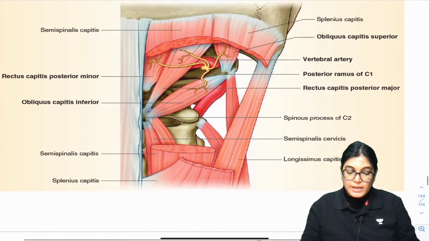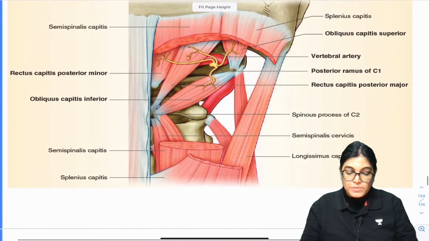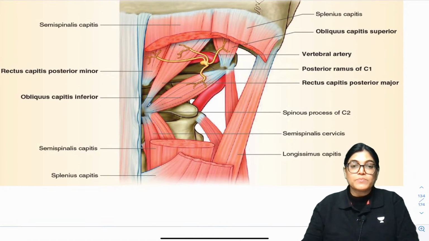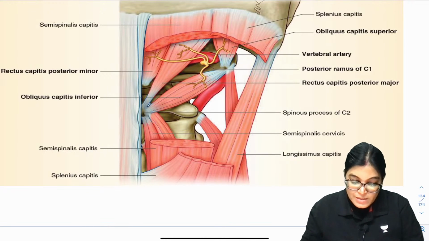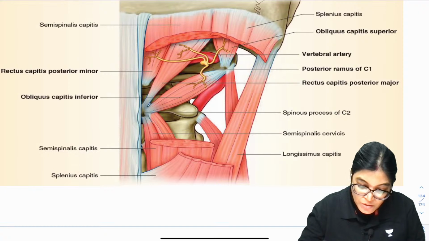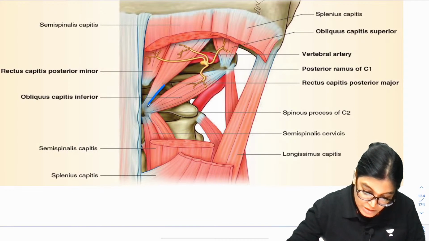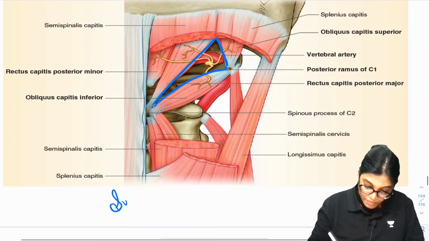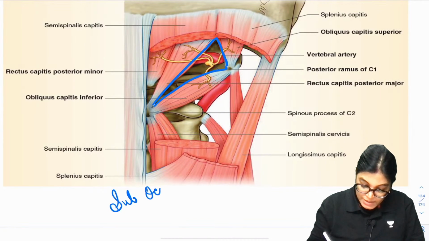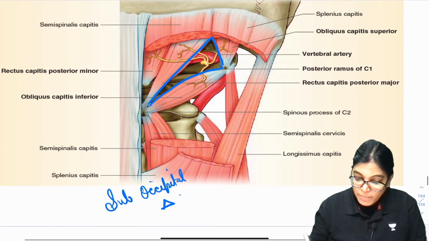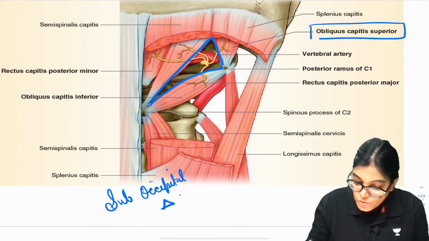Yeah. So see here, I want you to focus on this triangular space which you are seeing on the posterior aspect. This is the suboccipital region, the suboccipital triangle. Let me outline the boundary of the suboccipital triangle. This triangular space which you are seeing is the suboccipital triangle.